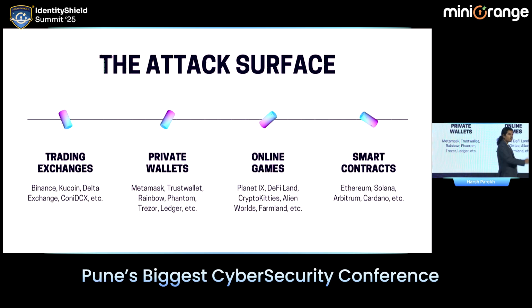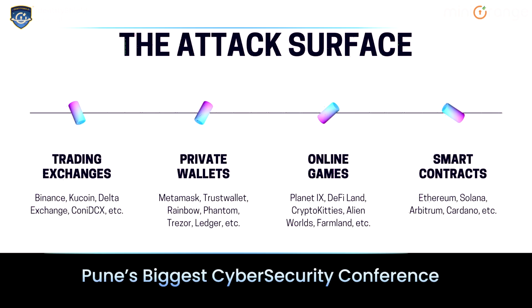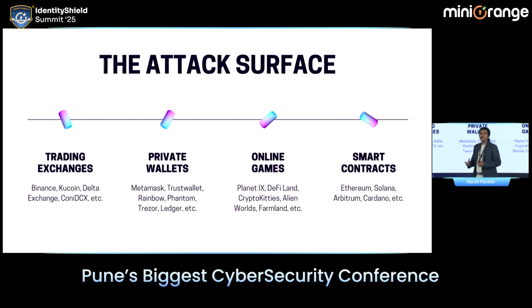Private wallets are also used by trading exchanges, so that part is also covered over there. Online games, which is a new platform in the Web3 ecosystem right now. A lot of players are coming in where they're developing online games and giving you rewards in return. And finally, smart contracts, the most interesting part of this entire talk, which we will cover at the last.